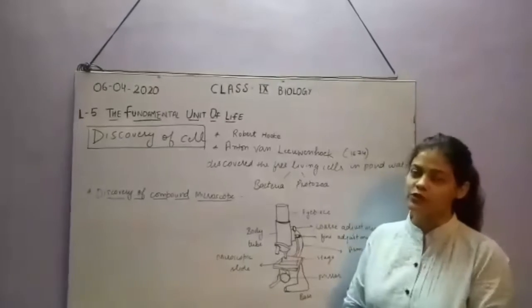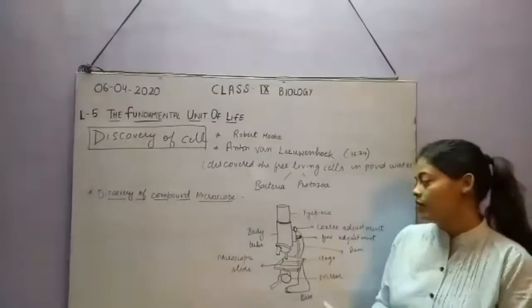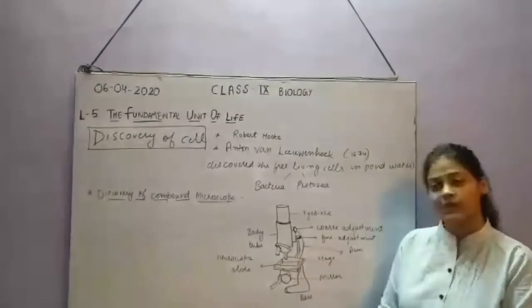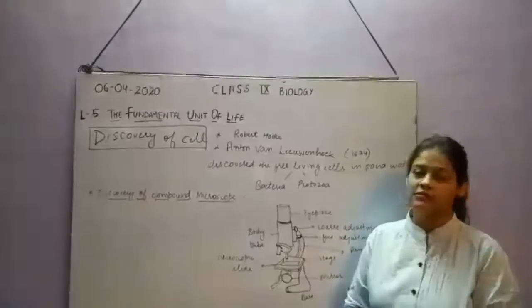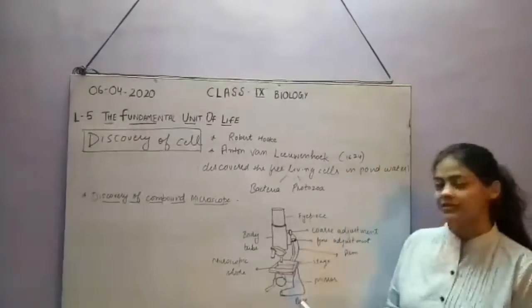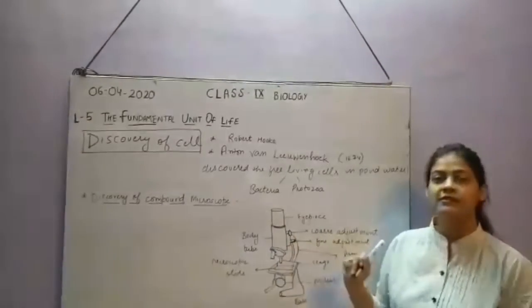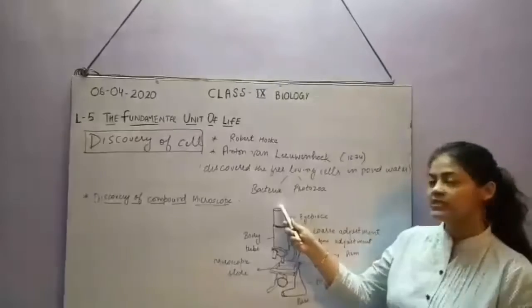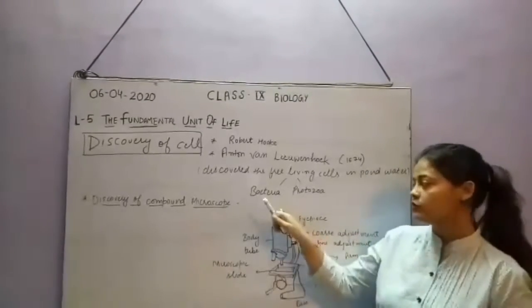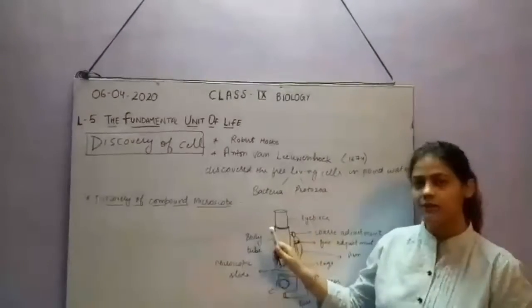We have a compound microscope in our lab also. When you come to school, I will show you the original one. Now let me explain the structure and working of the compound microscope. So this is a compound microscope. The upper tube-like structure that you can see here is the eyepiece. You will keep your eye here and observe through this eyepiece.